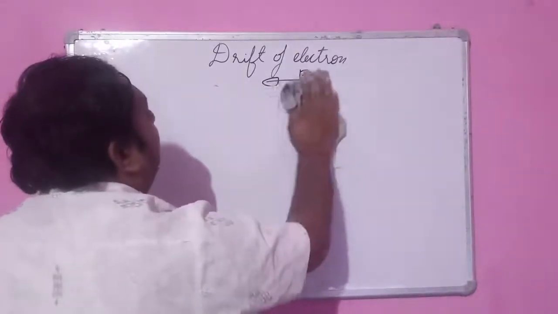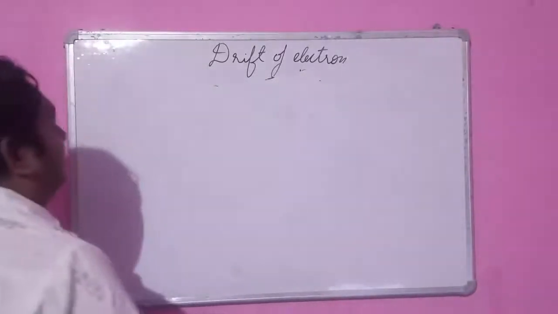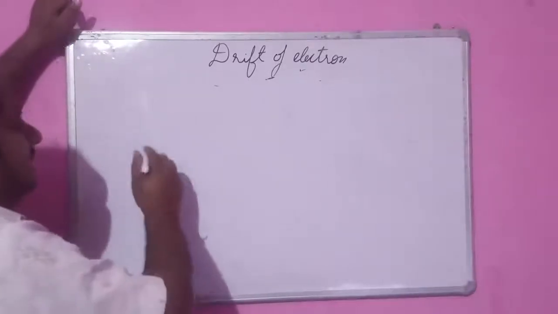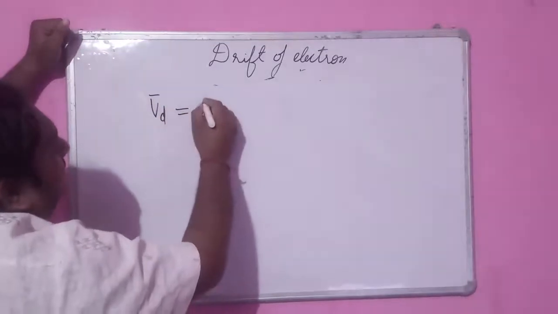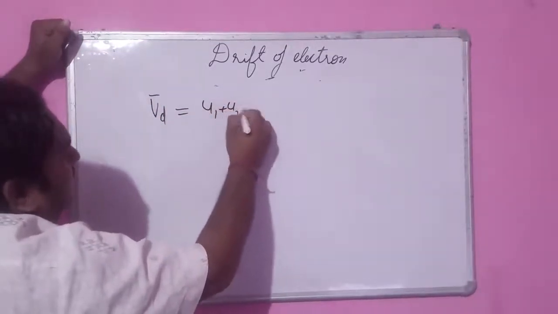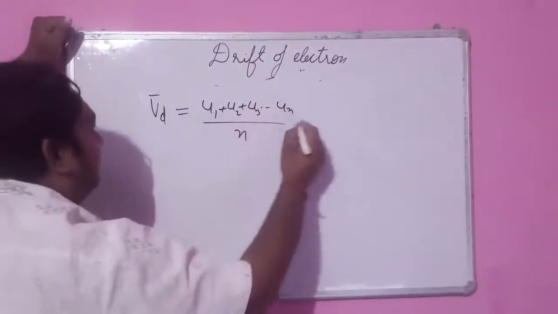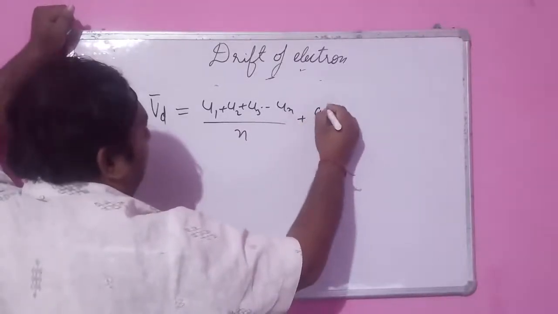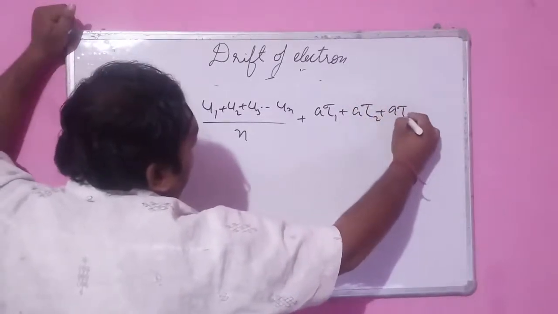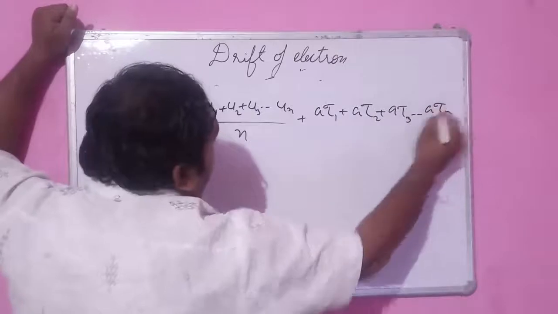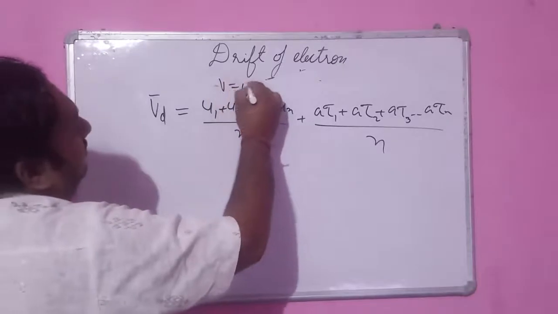Drift velocity is the average velocity of the electrons by which they get drifted opposite to the field. So we are developing the average drift velocity. It consists of u1 plus u2, u3, up to un, these are the thermal velocities, divided by the number of particles n, plus a tau 1 plus a tau 2 plus a tau 3 up to a tau n, divided by n. Now you can compare this equation with v equal to u plus at.